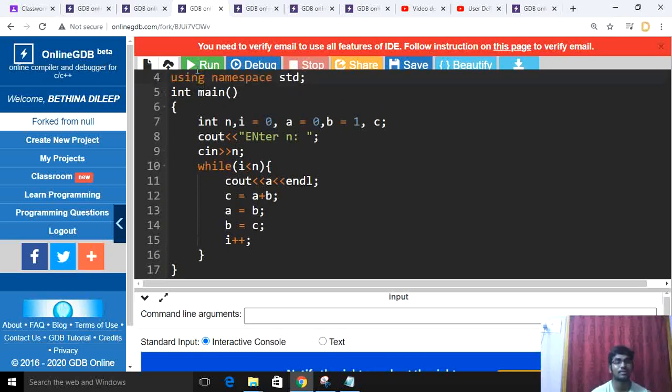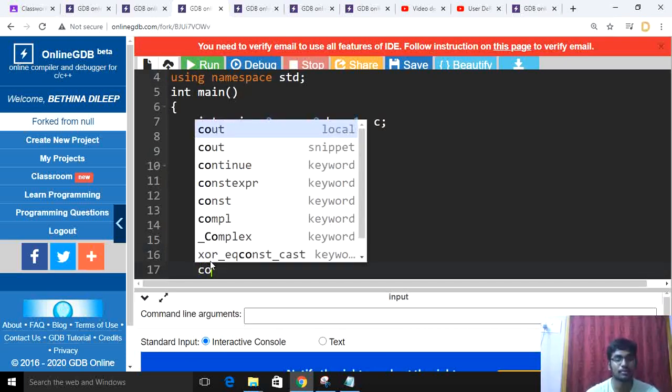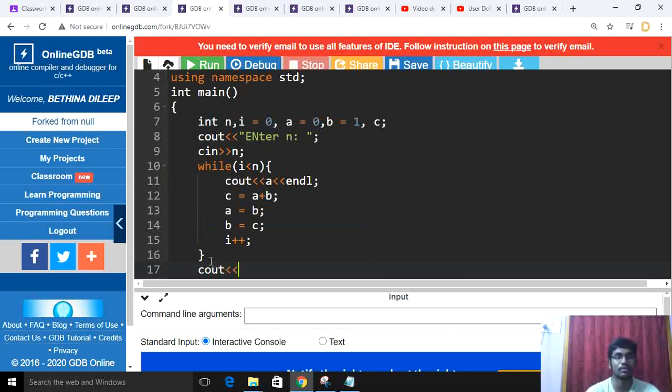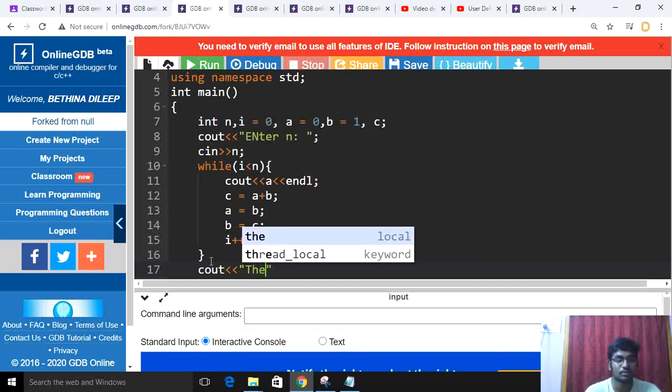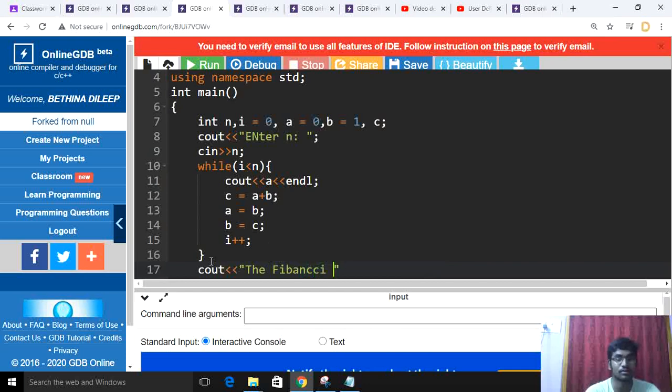Okay, here I'll add another print statement. Cout the Fibonacci series is. Okay, we'll run the program.